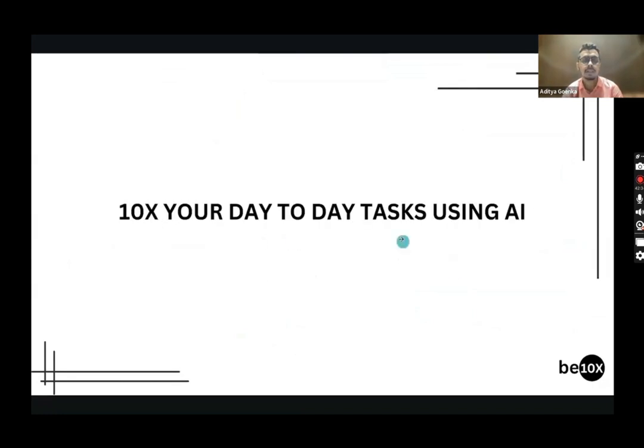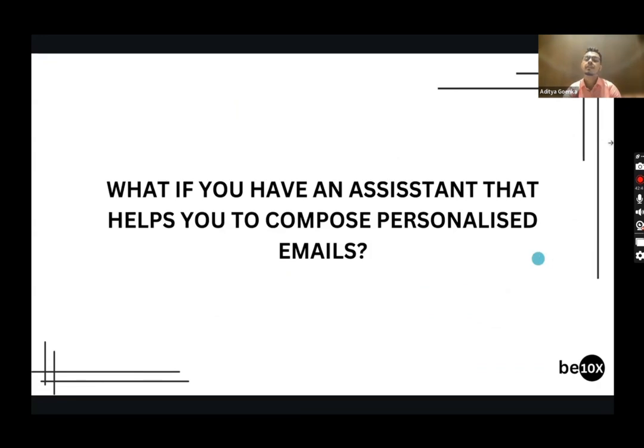So this is about Yudli. Now, 10x your day-to-day task further using AI. So this was about meetings, about presentations, how you can get better at those. What if you have an assistant that helps you compose personalized emails as well? How many of you have to spend a very good portion of your time typing emails, composing emails, and replying to emails on a day-to-day basis in your office?